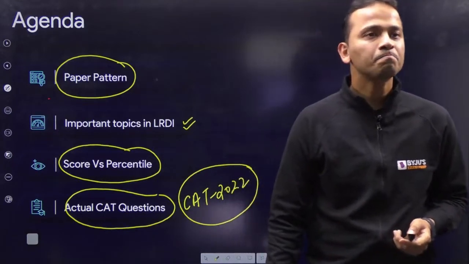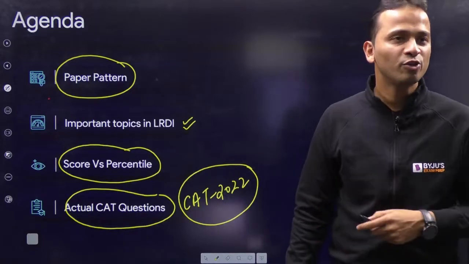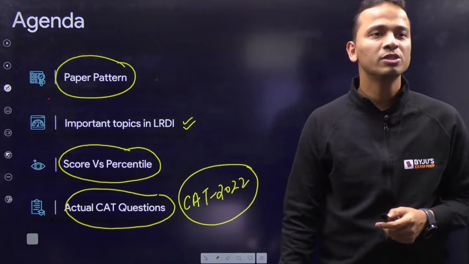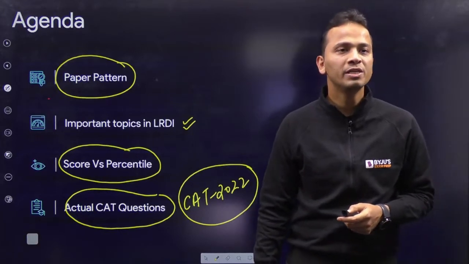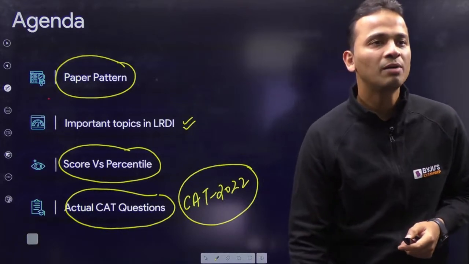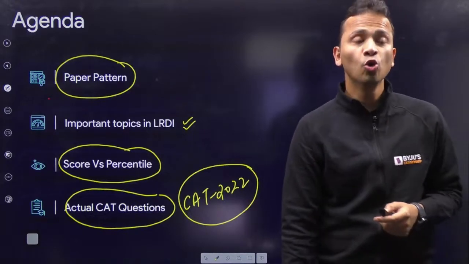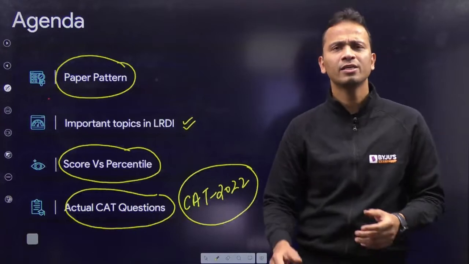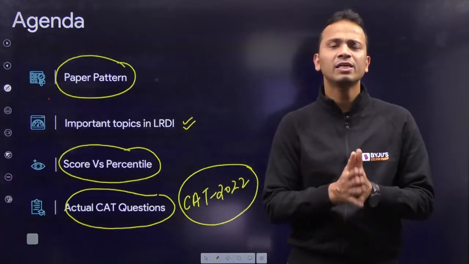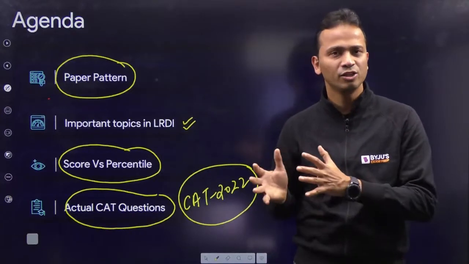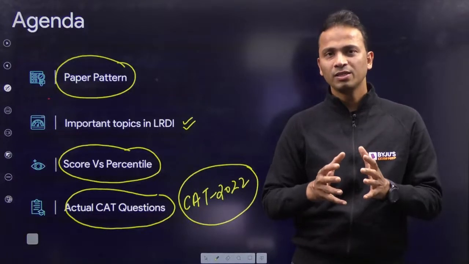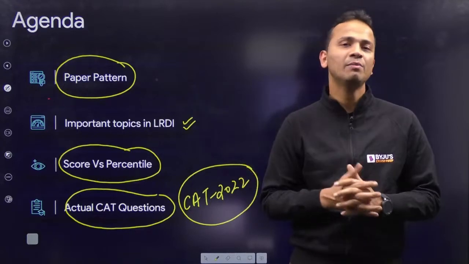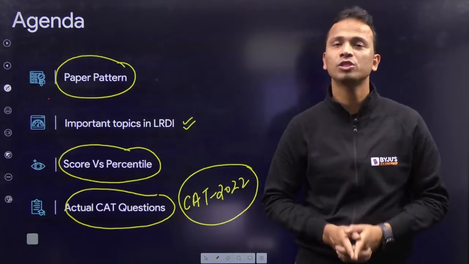All right. Let me first of all read some of the comments. Ritesh says, sir, I was getting 30 marks in BYJU'S mock but couldn't clear cutoff in CAT. What could be the reason behind that? I was calm and under no pressure. All right. So Ritesh, what sometimes happens is we may be getting consistently 30-35 marks in the mock papers, but it is the pressure that we need to handle at the time of examination that is the most important thing.